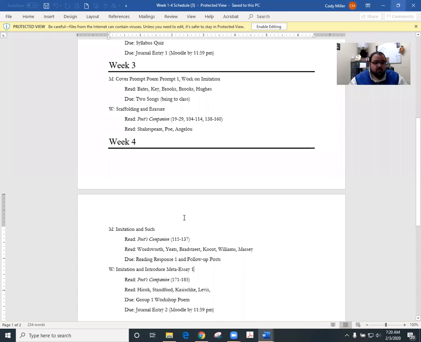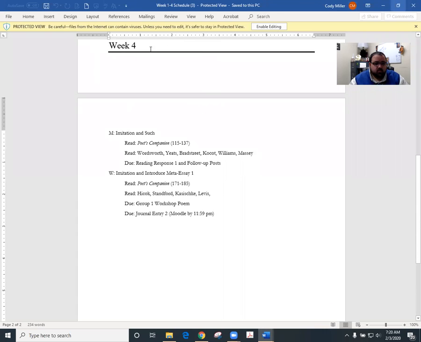I'll share my screen so you can see what I see on mine. When we look at our schedule, you'll see week 4, where we're going to cover some imitations. You've got some reading from the book, The Poet's Companion, pages 115 through 137. You also have these poems to read: the Wordsworth, Yeats, Bradstreet, Cocott, Williams, and Massey. And then you've got your reader response 1 coming up. I want to make sure you understand where those are and partially what to do.